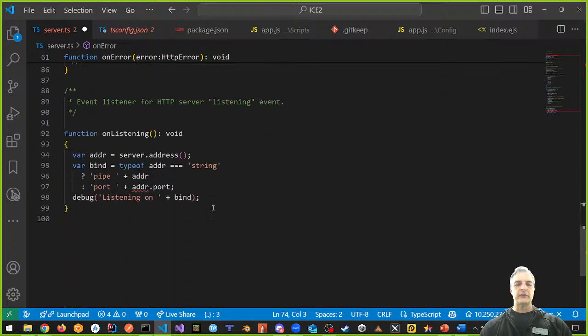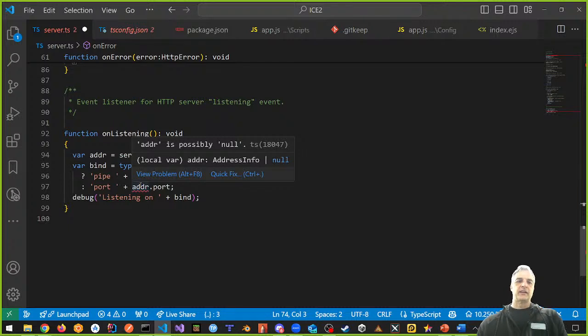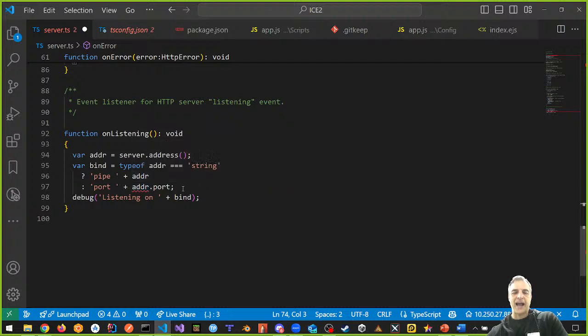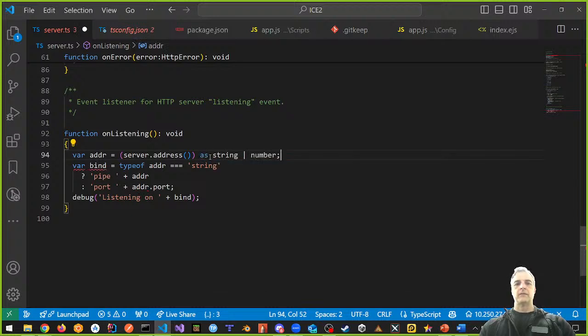So this is a problem right here. Address is interesting because address is possibly null, it says. Address is possibly null because address, which is this one, is either address info, string, or address info or null, and we can say that, right? We want to cast this as whatever we want. We can do that. We can put this in brackets and we can say as string or number, right? Or address info, right?